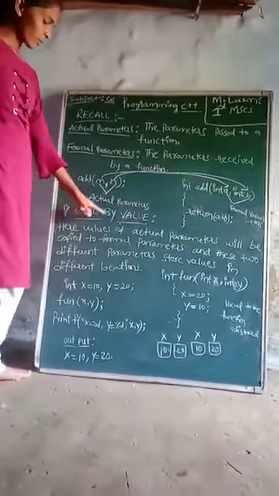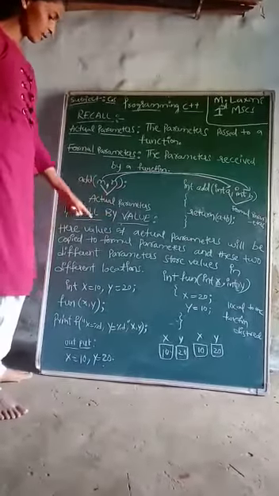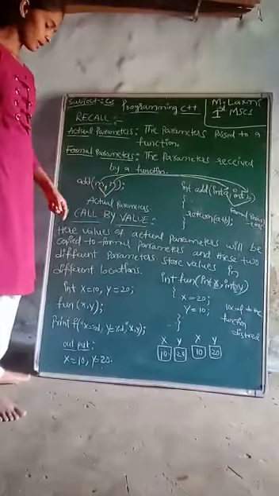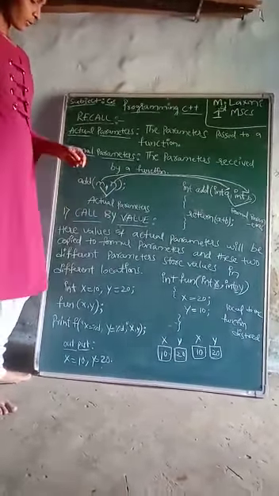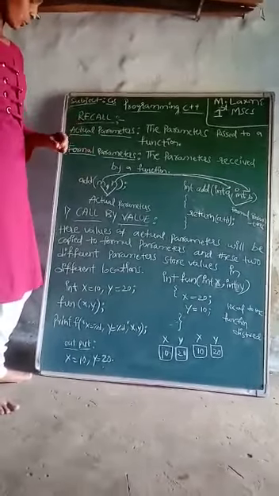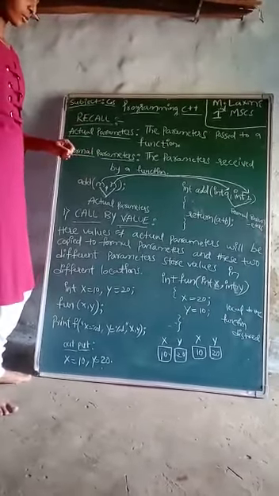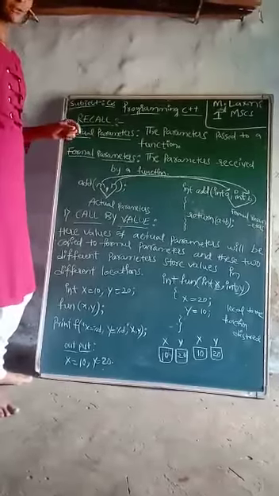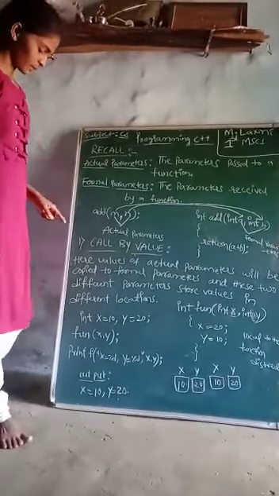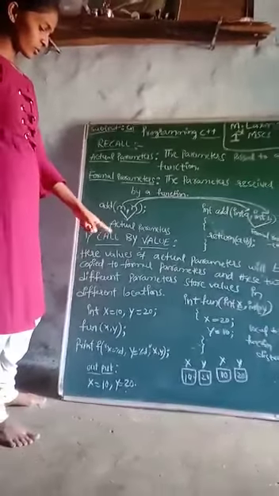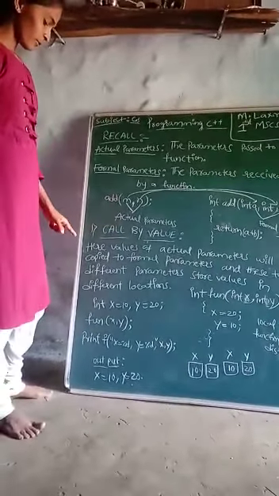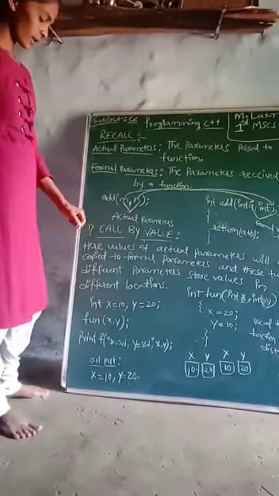First, call by value. Here the values of actual parameters will be copied to formal parameters, and the two sets of parameters store their values in different locations. int x = 10, y = 20; function(x, y);